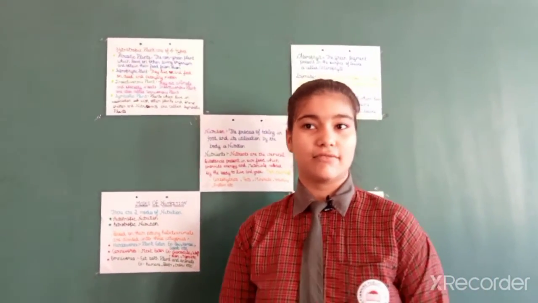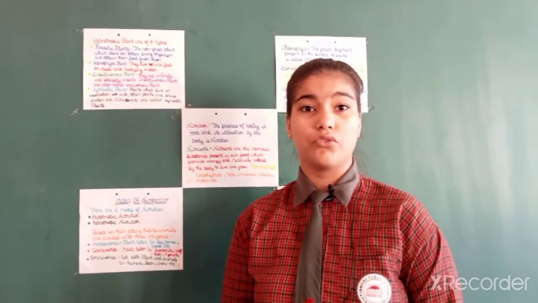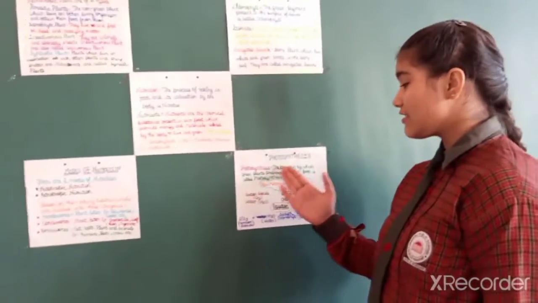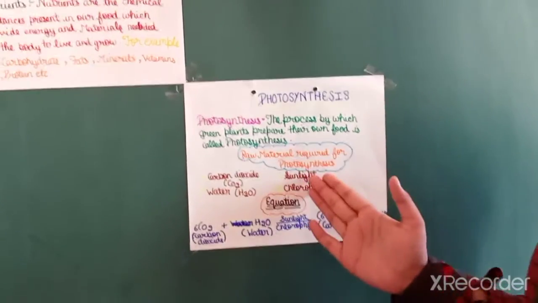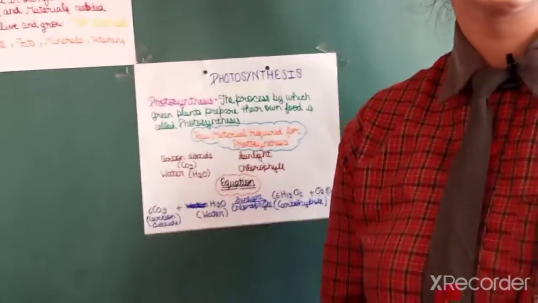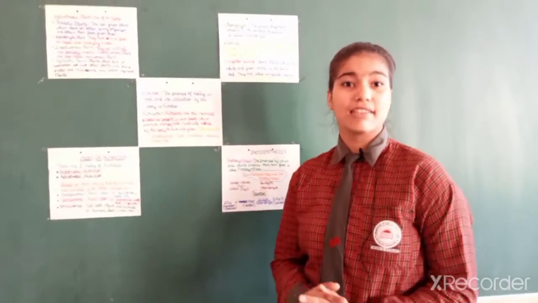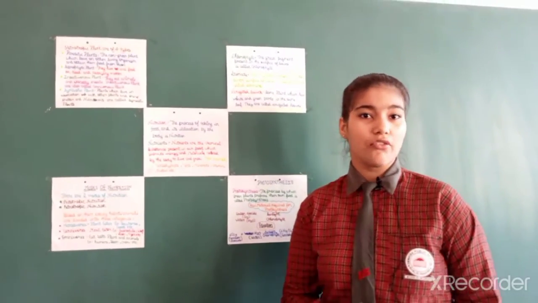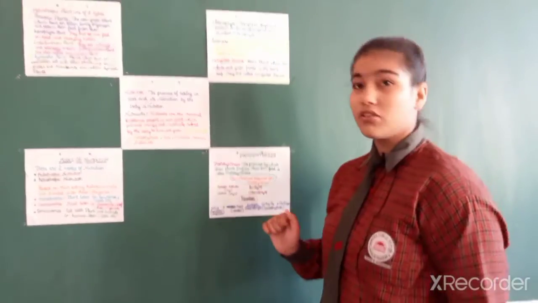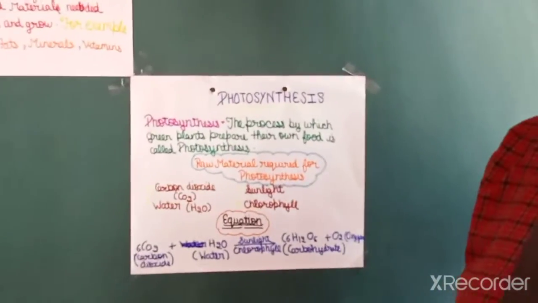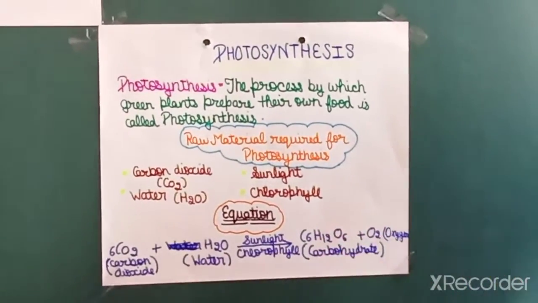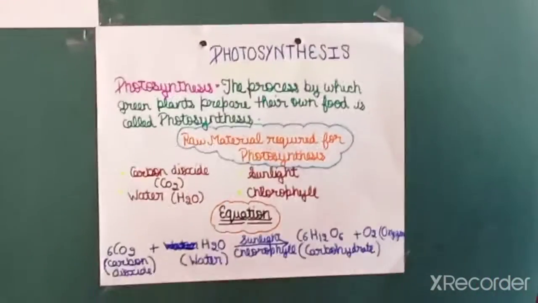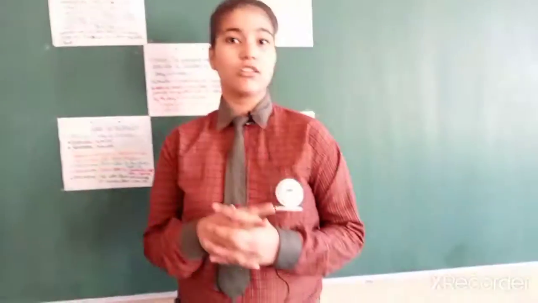Now, photosynthesis. Photosynthesis is the process by which green plants prepare their own food. Raw materials required for photosynthesis are carbon dioxide, CO2, water, H2O, sunlight, and chlorophyll. Equation of photosynthesis: 6 CO2, carbon dioxide, plus 6 H2O, water, in sunlight and chlorophyll, and the products will be C6H12O6, which means carbohydrate, and 6O2, which means oxygen. Now about chlorophyll,